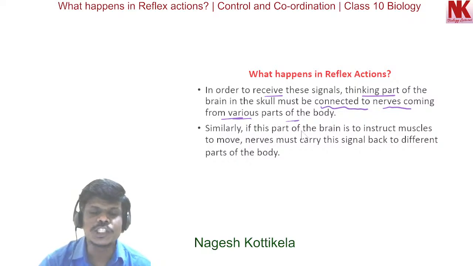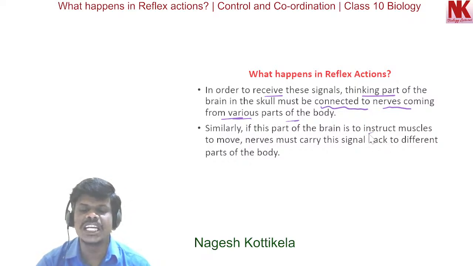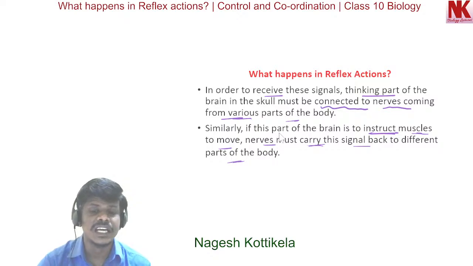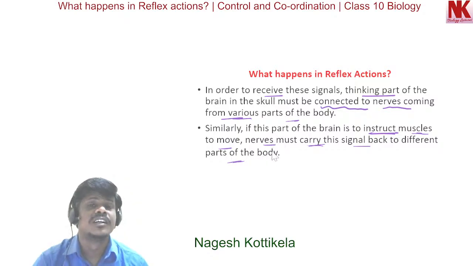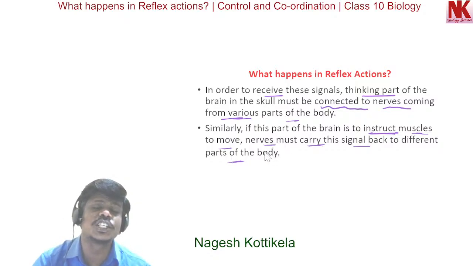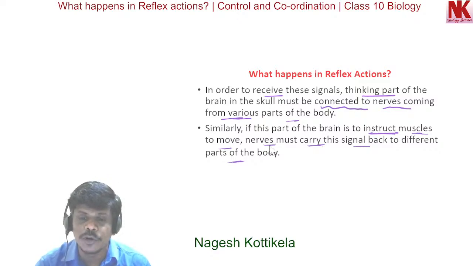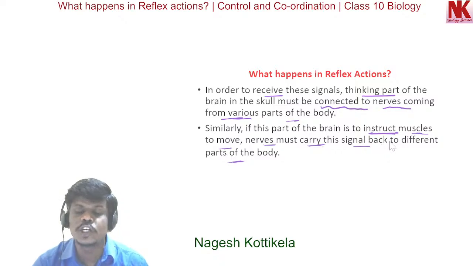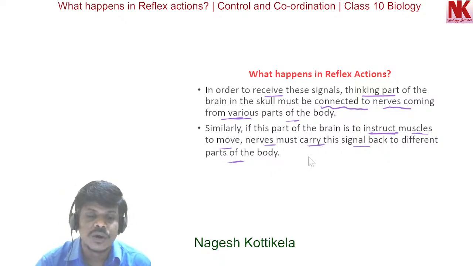Similarly, if this part of the brain is to instruct muscles to move, nerves must carry the signal back to different parts of the body. So it can send back the signals to different parts of the body.